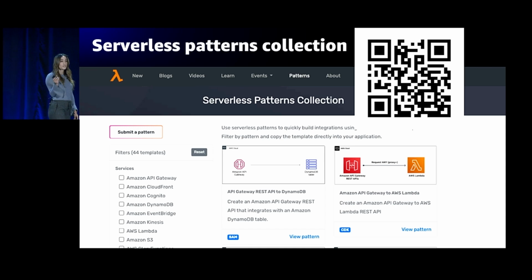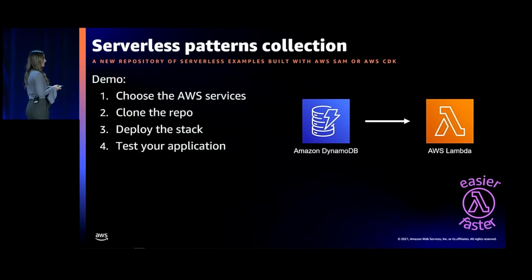And then you can choose the pattern right from the Serverless Land website. I'm going to go through an example with you. It's a great educational resource for those of you who are getting started. It's also just going to make it faster for those of you who already know how to build serverless applications. All right, so what we're going to do is we're going to choose the services that we want. We're going to clone the repo. And then we're going to deploy the stack and test it.